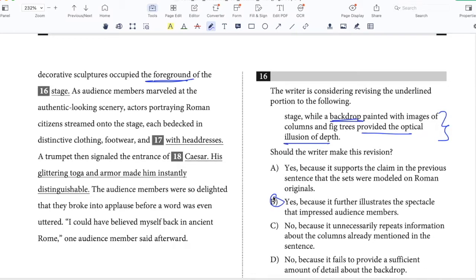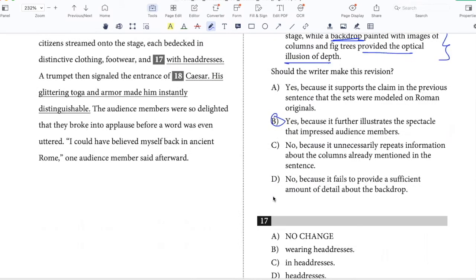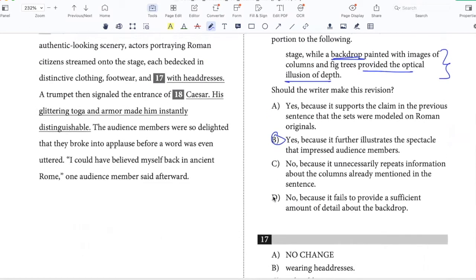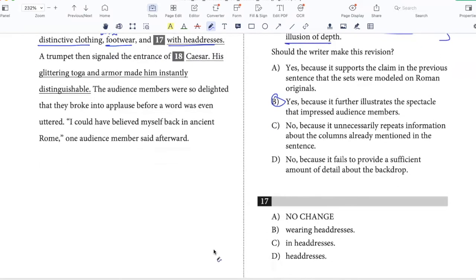Okay, actors portraying Roman citizens streamed onto the stage, each bedecked in distinctive clothing, footwear, and with headdresses. Now, this is a parallel structure question, each bedecked in this, and in headdresses, right? So I could say in here and in here, but since I'm not saying in before footwear, I will not say in before headdresses also. So I would just say, each bedecked in distinctive clothing, footwear, and headdresses.